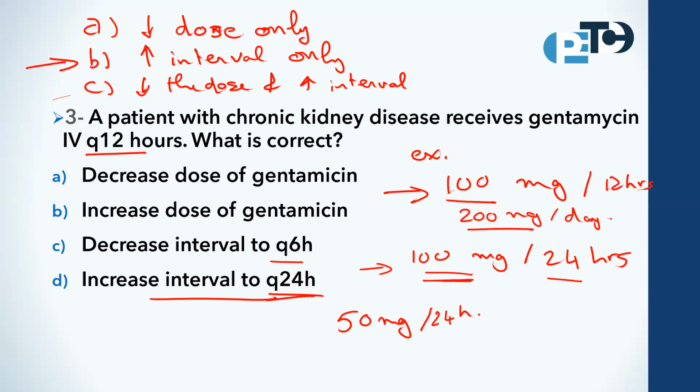So by giving the same dose but increasing the interval, you will make the steady state concentration, the concentration of the drug in the blood, stable to give the effect, and at the same time you decrease the exposure of the kidney to the drug, therefore you decrease the risk of toxicity.